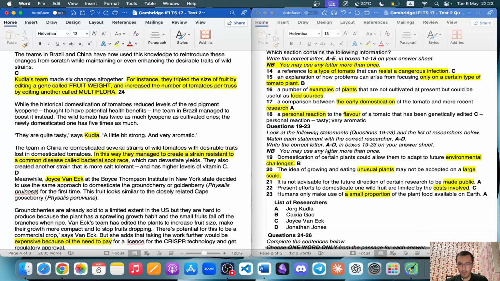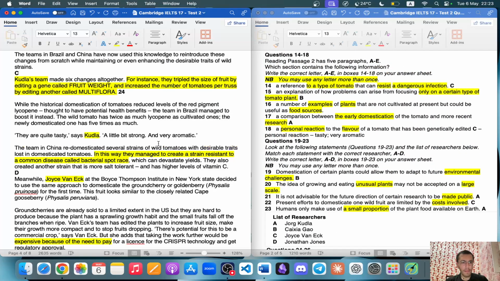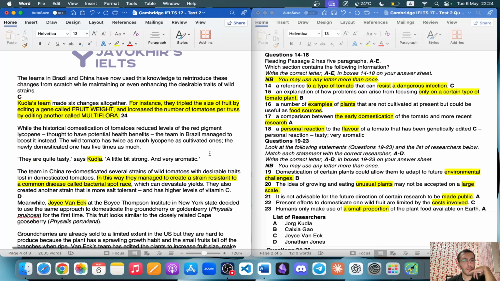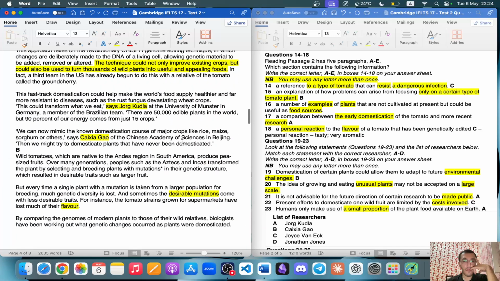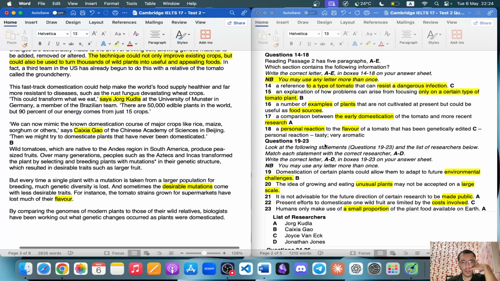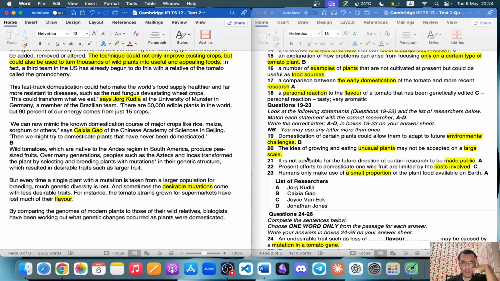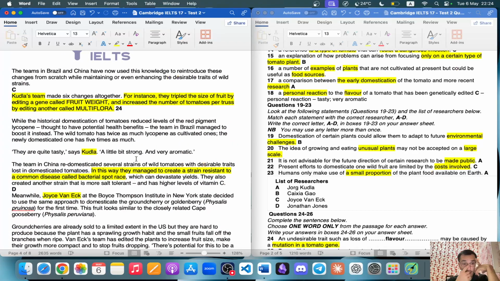So a little bit more. We did this part. Now the problem here is that I'm not reading the passages, the paragraphs, fully and really carefully. I think the idea of growing and eating unusual plants. Over many generations, people such as the Aztecs, okay. No, that's not that.